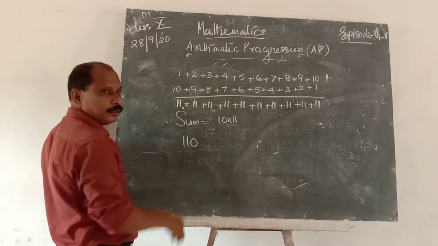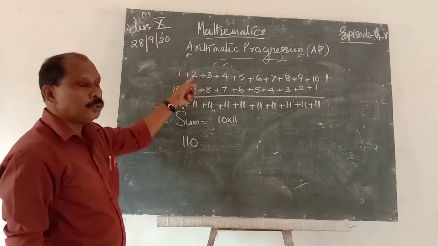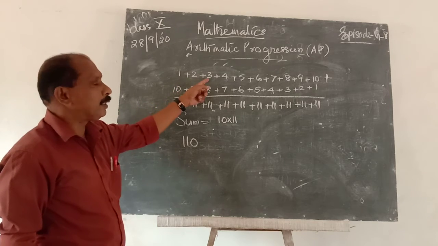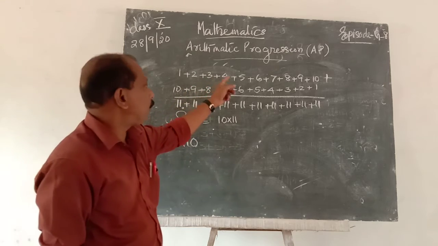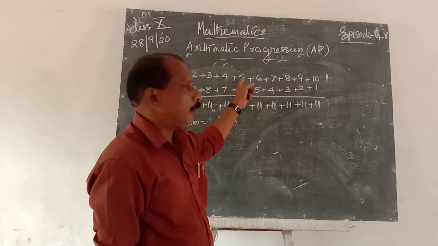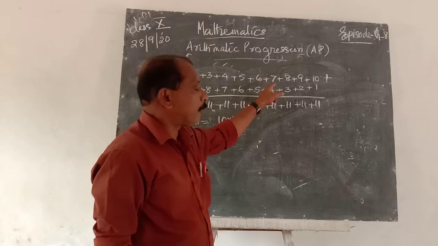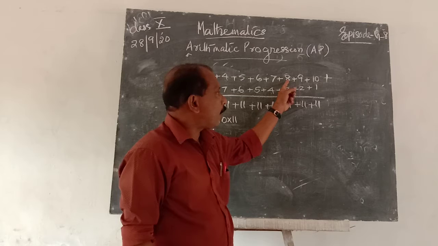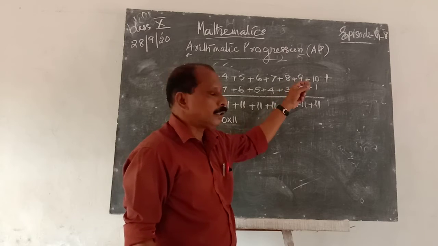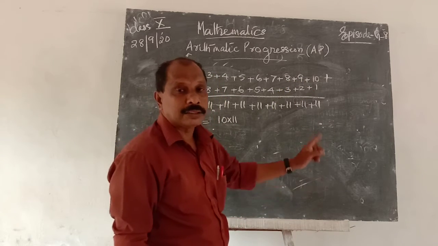Let us verify by direct addition. 1 plus 2, 3. 3 plus 3, 6. 6 plus 4, 10. 10 plus 5, 15. 15 plus 6, 21. 21 plus 7, 28. 28 plus 8, 36. 36 plus 9, 45. 45 plus 10, 55.